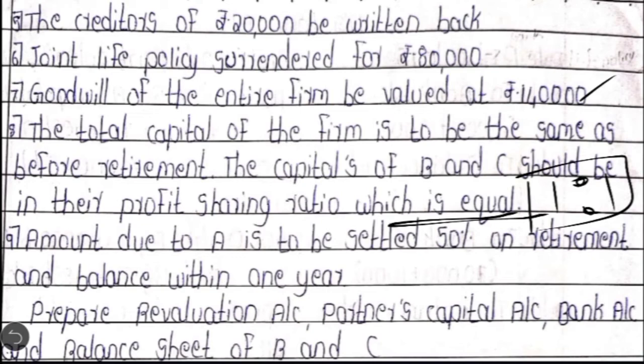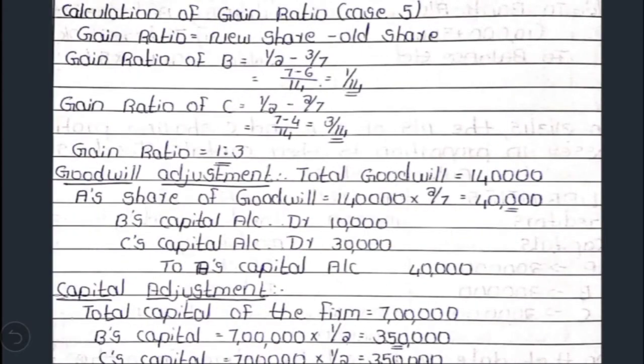First we need to calculate the share gained by each of the remaining partners. Share gained is equal to new share minus old share, and then the share gained should be considered for calculating the ratio. Let's see how to calculate that. Calculation of gain ratio as per case 5. Share gained is equal to new share minus old share. Share gained by the first partner is 1/2 minus 3/7. When you simplify, you get 1/14. Then share gained by another partner C is 1/2 minus 2/7, which comes to 3/14. If you see, the denominators are equal, so the gain ratio comes to 1:3.